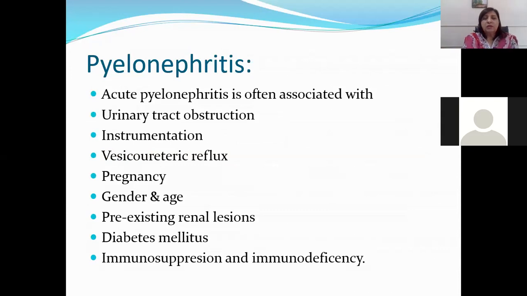Gender and age: as the person grows older, like older females and older males, benign prostatic hyperplasia is the most important cause. Pre-existing renal lesions can also predispose to pyelonephritis. Diabetes mellitus: diabetics are more prone to getting urinary tract infections than normal individuals. Immunosuppressed and immunodeficient individuals are also prone to develop urinary tract infections.